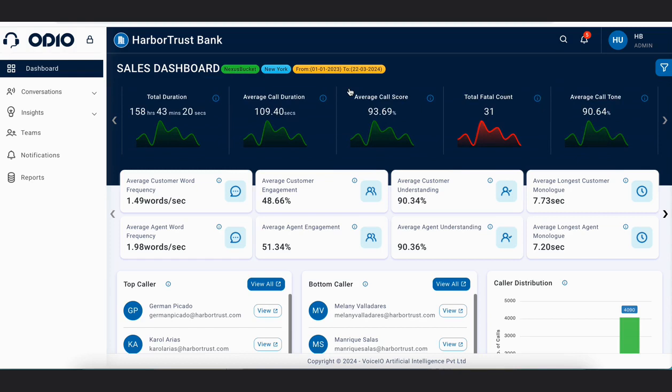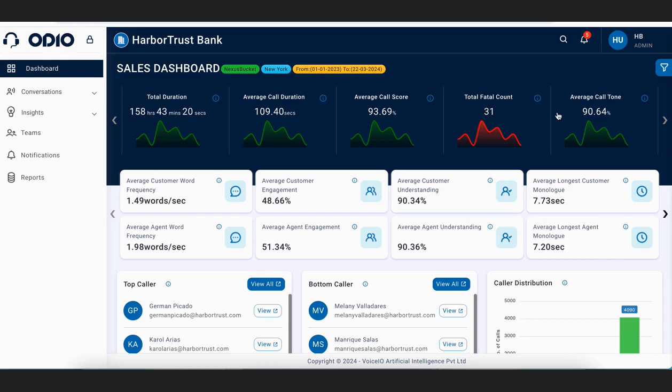And then how many total fatal calls were there, how many total fatal calls happened in a particular duration. Basically fatal calls are those calls which didn't meet any crucial important parameter and have a bad score.